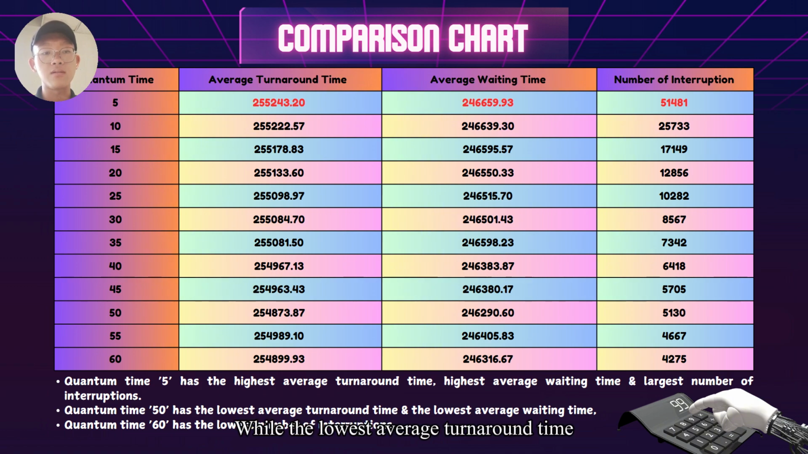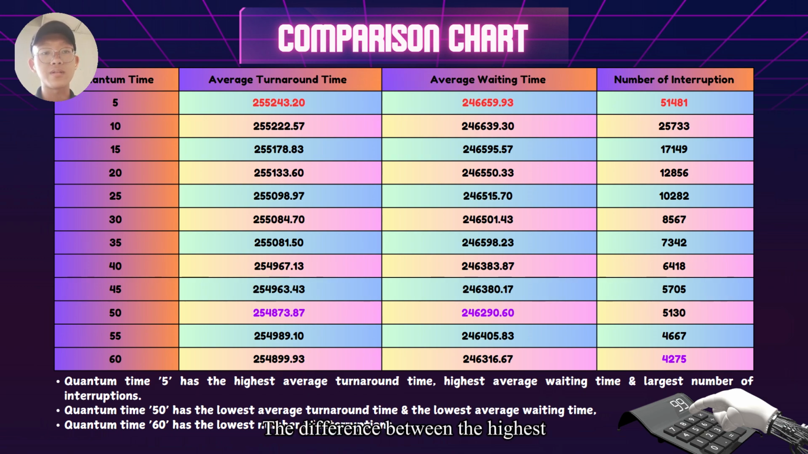51,481, while the lowest average turnaround time, which is 254,873.87, and the lowest average waiting time, which is 246,290.60, is shown by the quantum time 50, but the lowest number of interrupts, which is 4,275, is given by the quantum time 60.